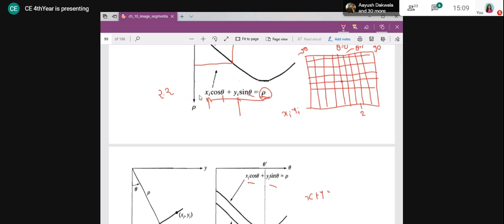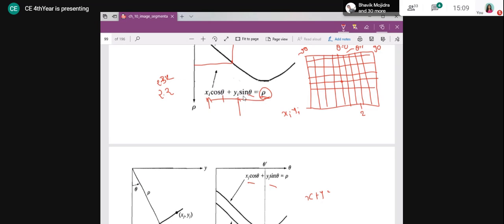But suppose for the next theta value, if I am substituting 1, it will be 2.12, whatever. Right? It can be like this. It can be any value of rho, because it is not having any restriction on rho value right now.